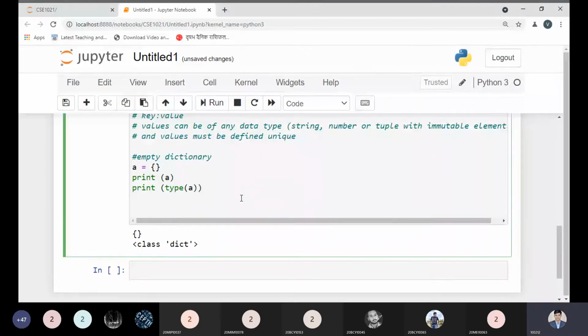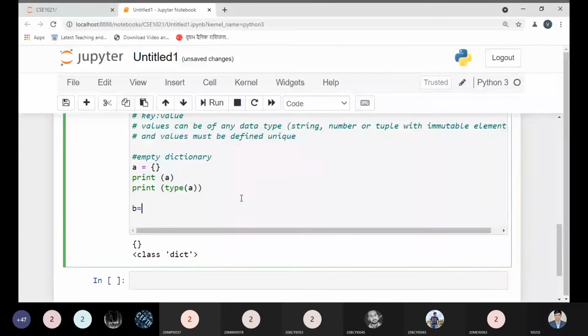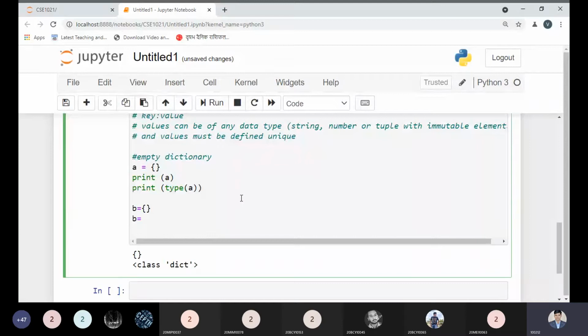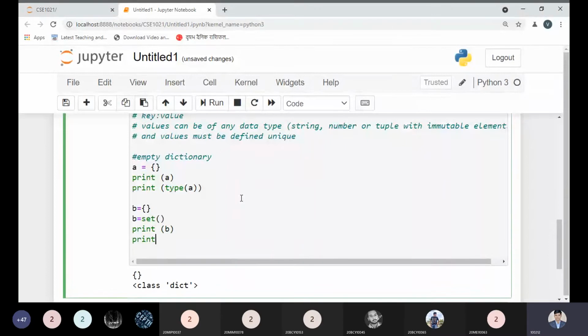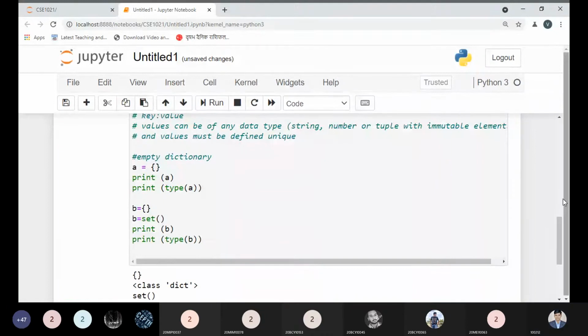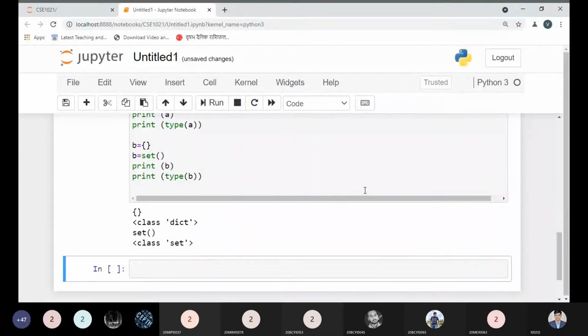Okay, let me make it clearer. Now I'm defining b. If I define b like set, then if I print b and print its type, now see the result. So a set can be empty. It is also possible to define a set from empty.